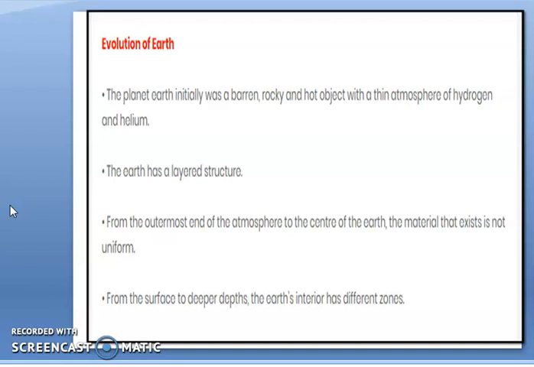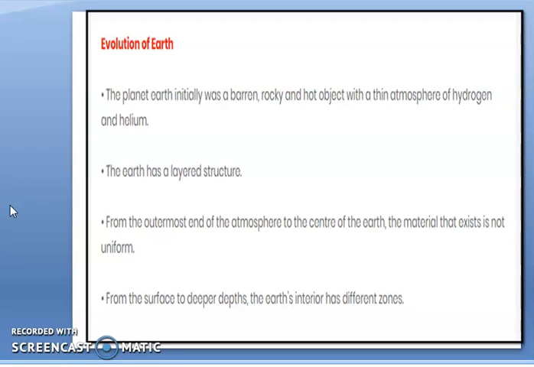We know that the interior of the earth has crust, mantle and core. But what is lithosphere? The upper part of the earth, that is the crust, as well as the top part of the mantle, both together are called the lithosphere. Atmosphere, you all know the meaning, the outermost layer of air of the earth. And hydrosphere means all the water bodies present in the world. Now how these things form, that we are going to discuss.